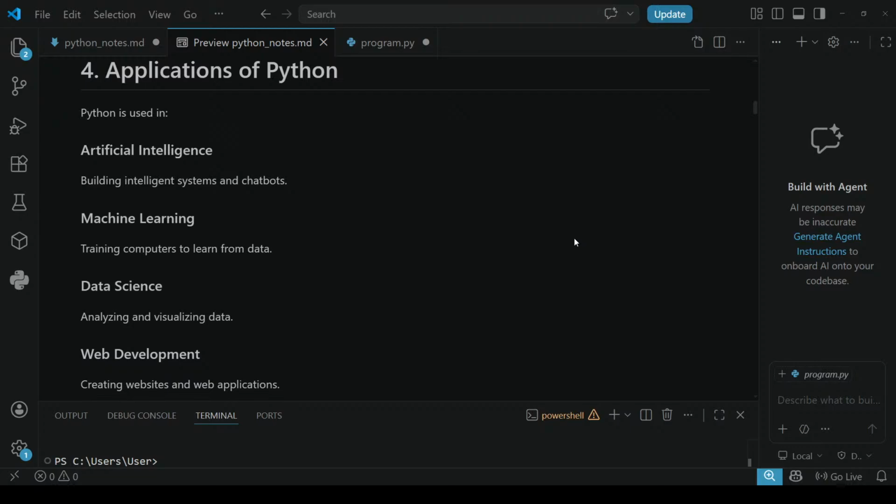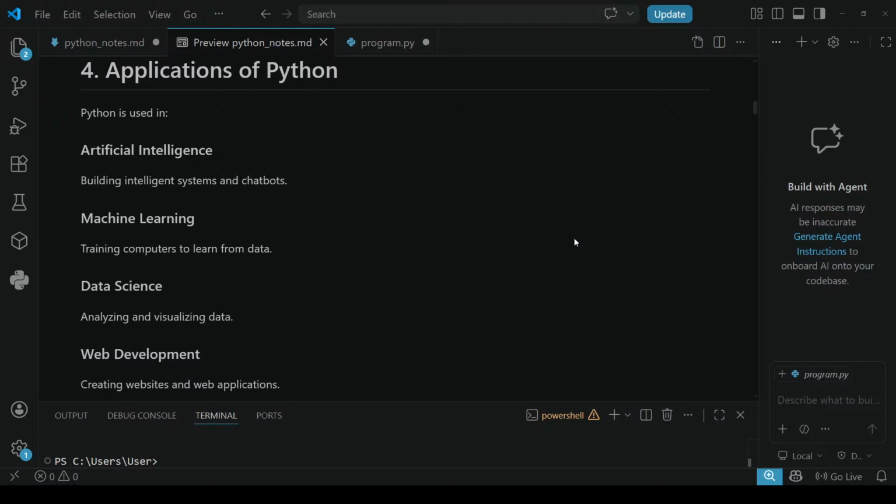Next, applications of Python. When it comes to applications, Python is used in artificial intelligence, building intelligent systems and chatbots. Yes, ChatGPT, chatbots, and many intelligent AI systems are also built with Python. Python is used in building applications, so it is one of the applications of Python.